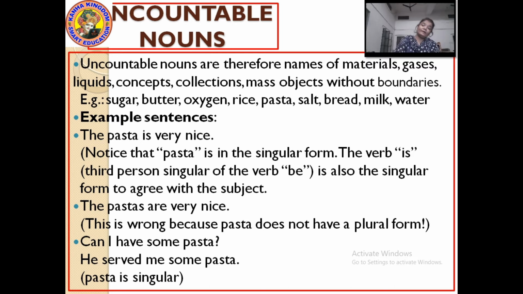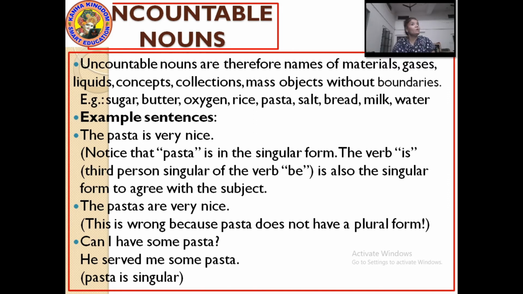Now, talking about uncountable nouns, it does not mean that they are always in a liquid form. Uncountable nouns are therefore names of materials, gases, liquids, concepts, collections and masses, objects without boundaries. It means that in uncountable nouns, you cannot say that you will only count the liquid things.